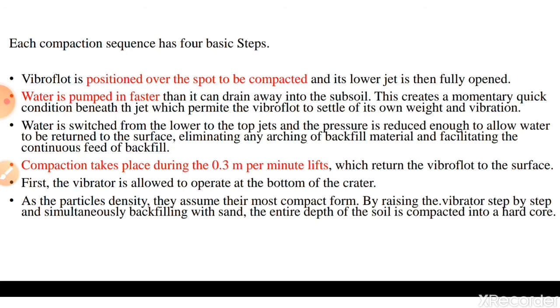First, the vibrator is allowed to operate at the bottom of the crater. As the particles densify, they assume their most compact form. By raising the vibrator step by step and simultaneously backfilling with sand, the entire depth of the soil is compacted into a hard core. So these are the steps required to densify the soil in the vibroflotation technique.